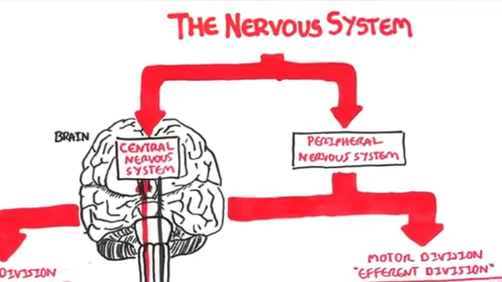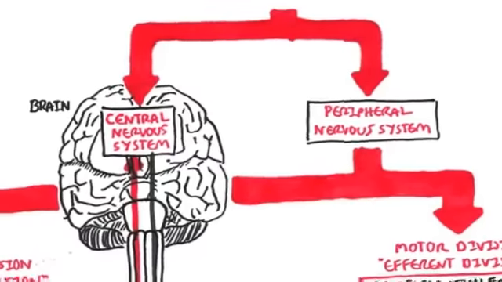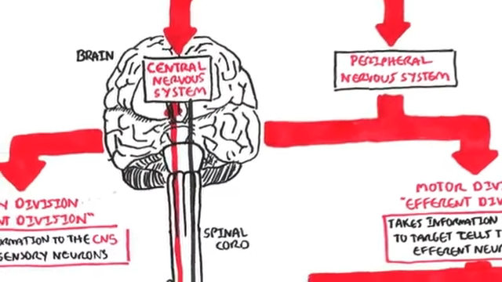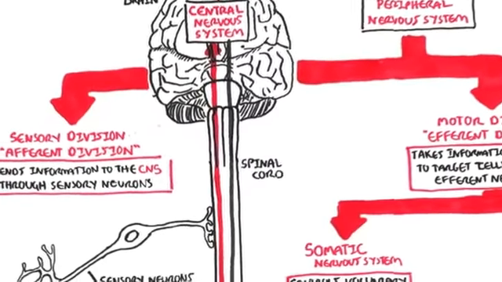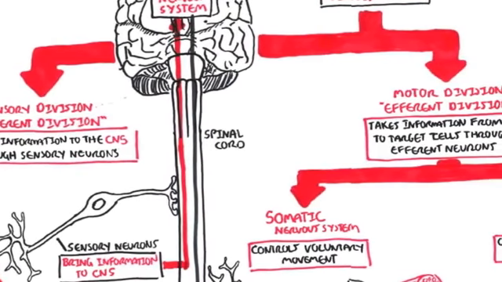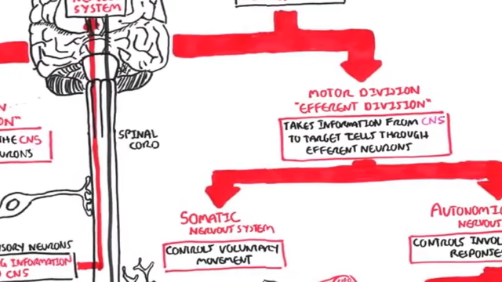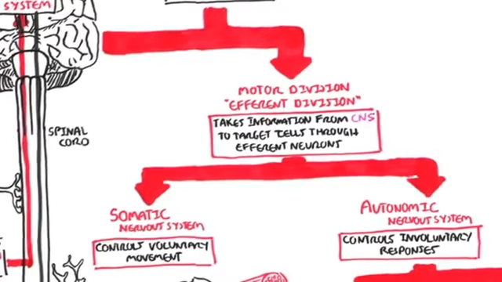Just recapping, you have the two main systems, the central nervous system and the peripheral nervous system. The central nervous system is the brain and the spinal cord. In the peripheral nervous system, we have the afferent division and the efferent division. The afferent division brings in information to the central nervous system. The efferent division takes information from the central nervous system to a target cell.